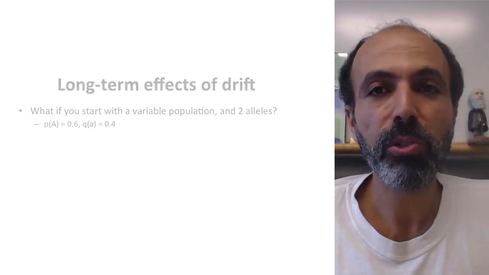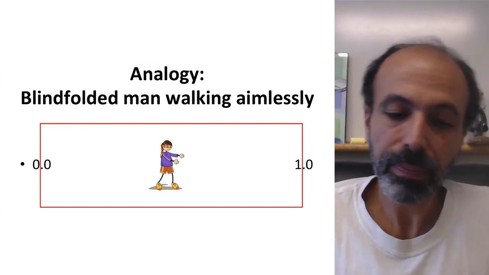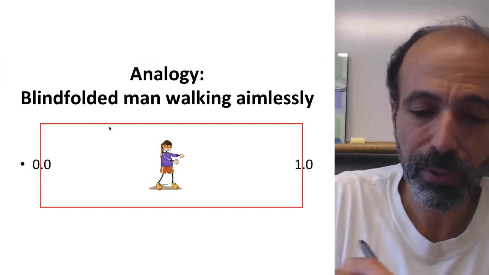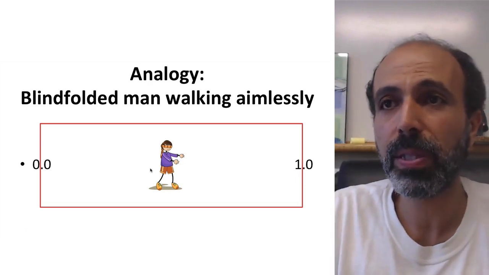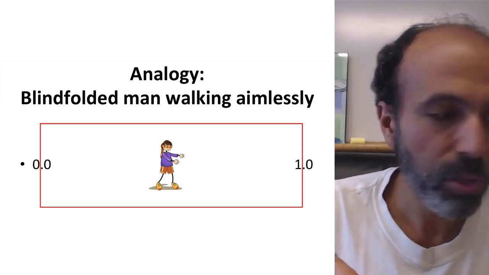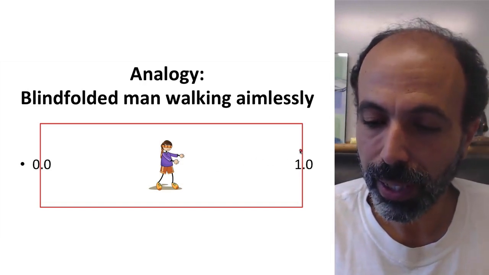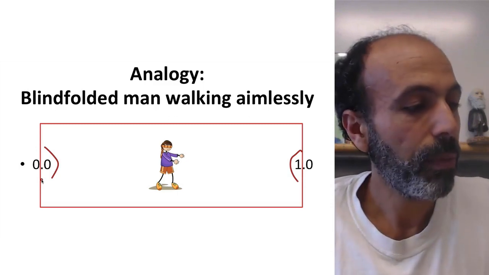Now, there's an analogy we can draw to this. Imagine a blindfolded person walking aimlessly around. If you start right in the middle, and let's say, for example, this person can only go left or right, and they just take random steps this way or steps that way, sometimes bigger steps, sometimes littler steps. If you start right in the middle, you're about equally likely to run into this as you are to run into this, right? Okay, well, let's change this a little.